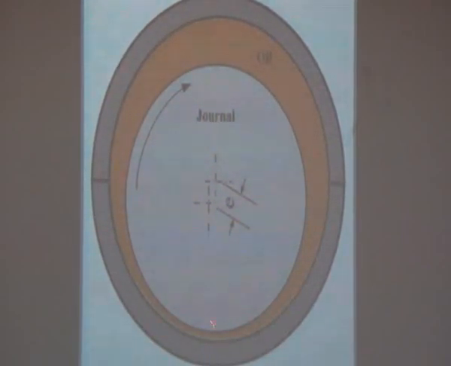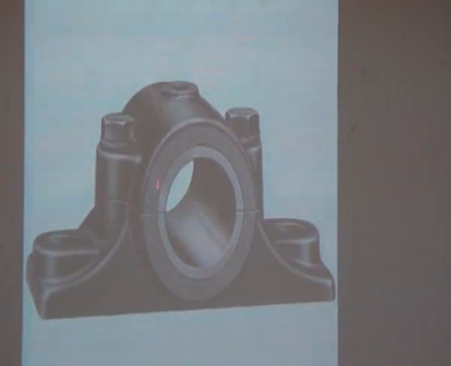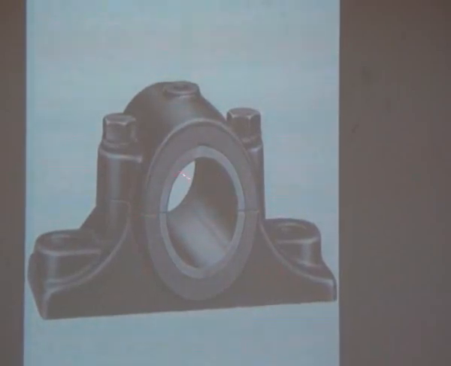When this shaft is supported by a thin film which bears the load, no metal to metal contact occurs.